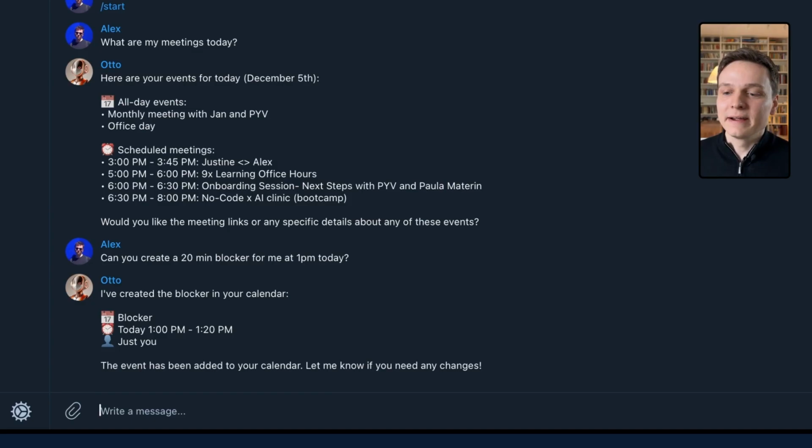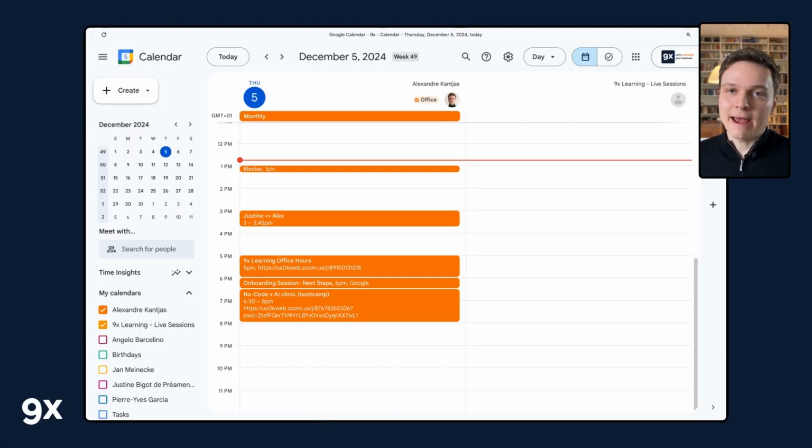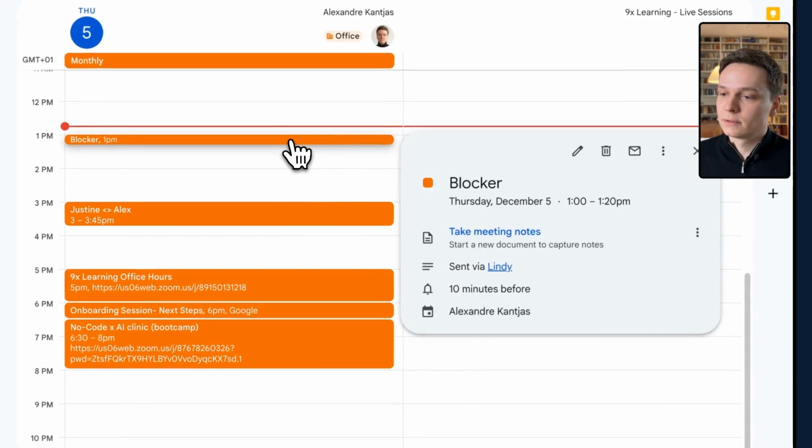I would have liked the link. Sometimes it shares it, sometimes it doesn't. Maybe I need to configure the instructions further. Let's check in the calendar. Here we can see the blocker has appeared. Pretty cool. And I am the only person invited so far.